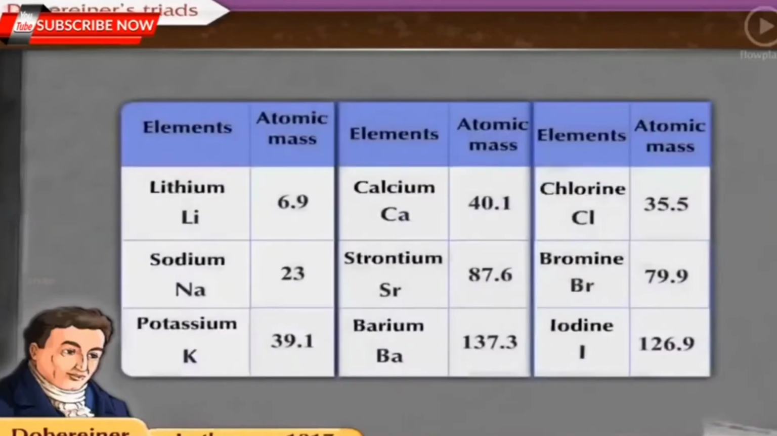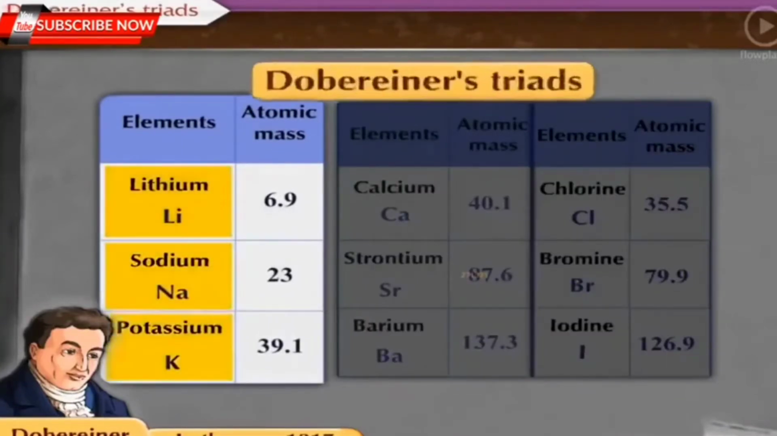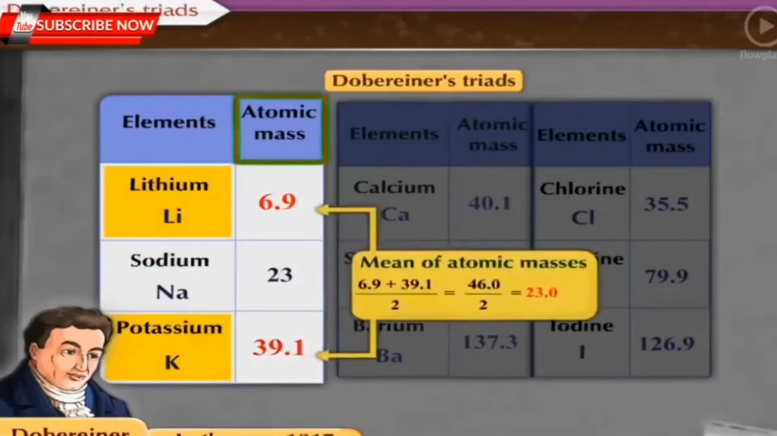Let us now study some examples of Dobereiner's triads. The elements lithium, sodium and potassium form a triad. The atomic mass of lithium is 6.9 and that of potassium is 39.1. The mean of their atomic masses is equal to the atomic mass of sodium, which is 23.